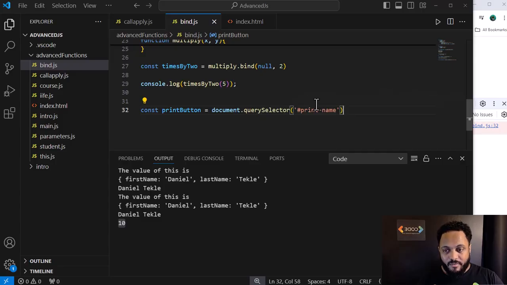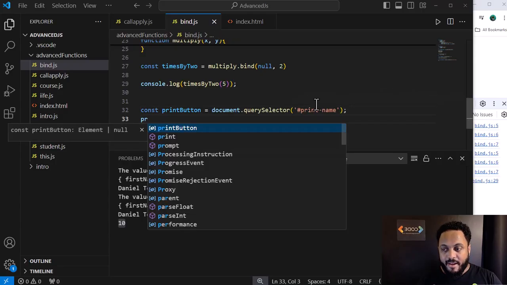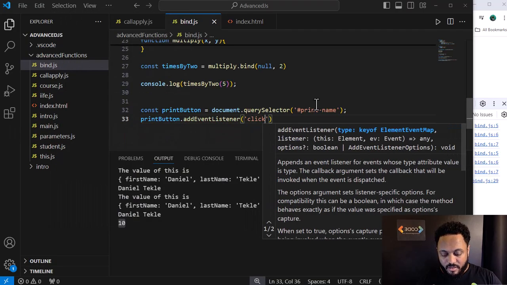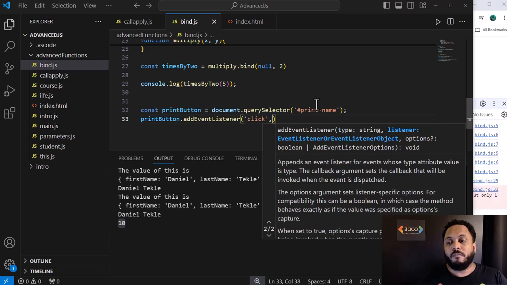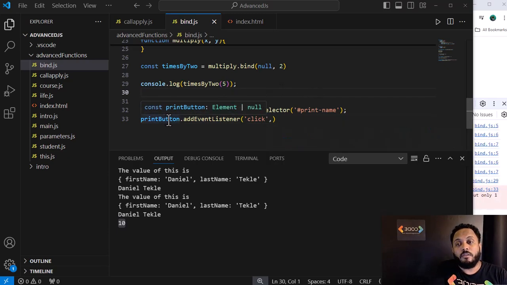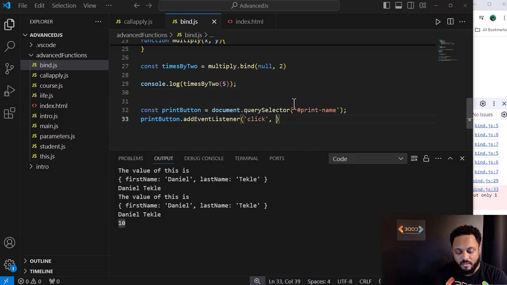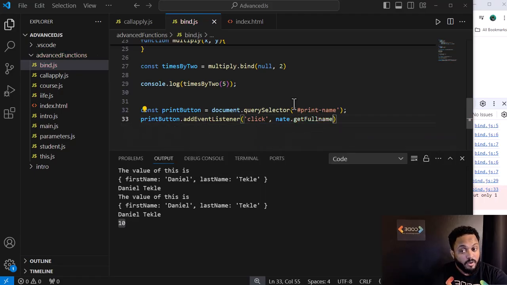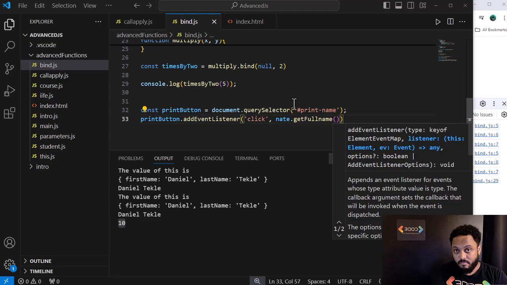We can add an event listener here and say print button add event listener click, and here we provide a function. So when the print button is clicked I want to show, let's say, Nate Shim, so I'll say Nate dot get full name. I'm not going to invoke it, that's different.